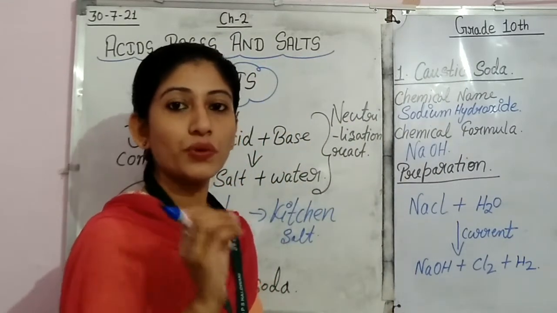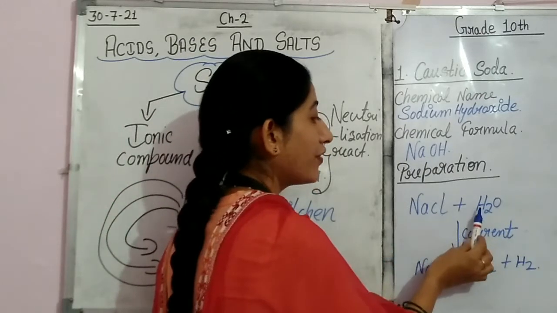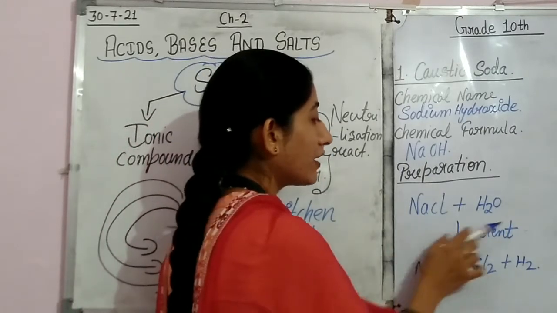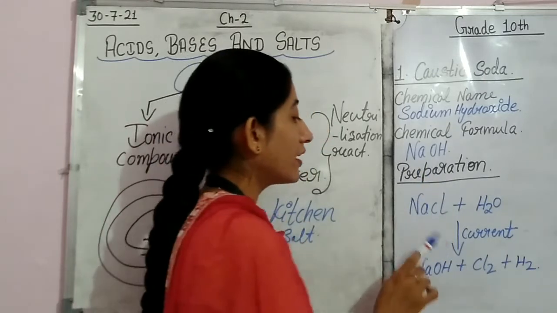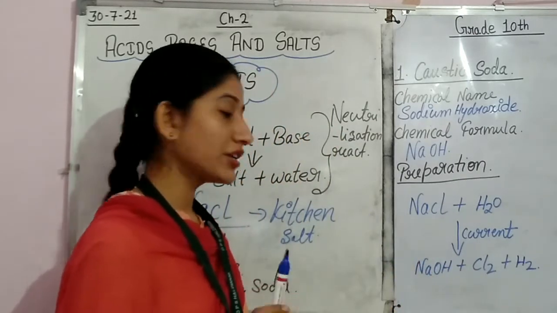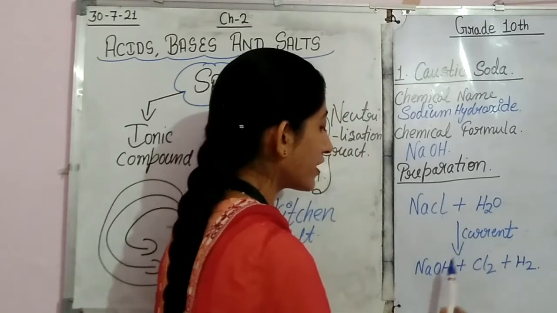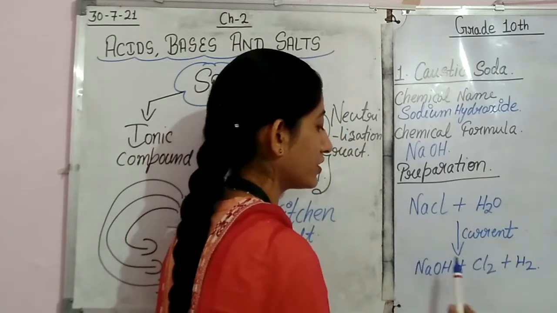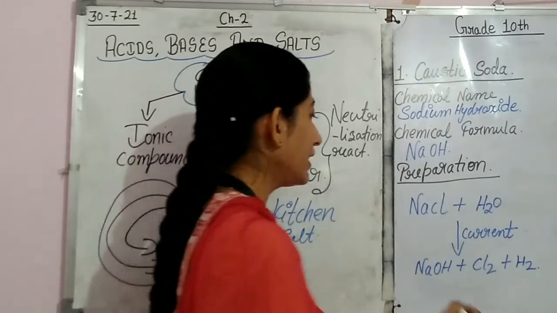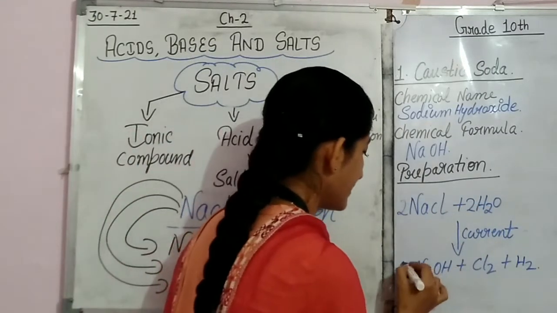For preparing sodium hydroxide, we have to take sodium chloride with water. We are taking aqueous sodium chloride, and we are passing electric current in this NaCl and water. Then how does the reaction take place? Chlorine will be released, hydrogen gas will be released, and this sodium will react with OH. So what are we getting? We are getting salt, sodium hydroxide.